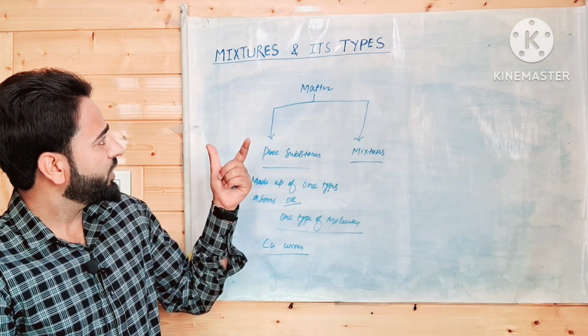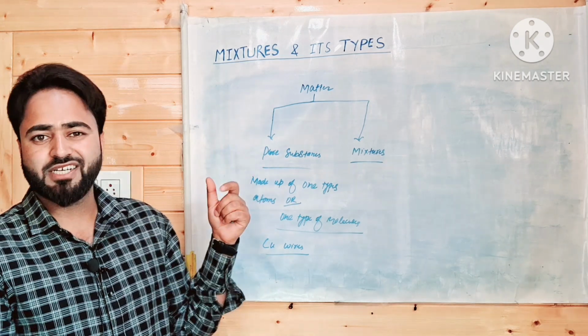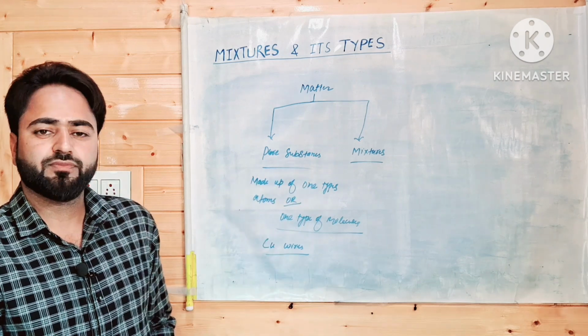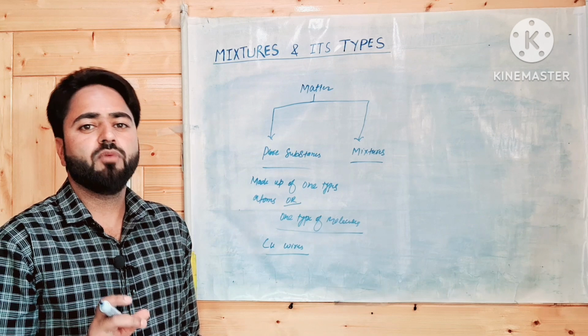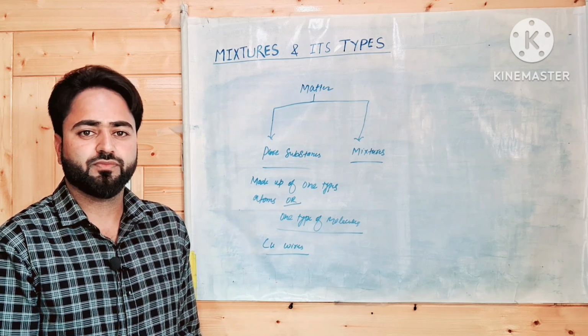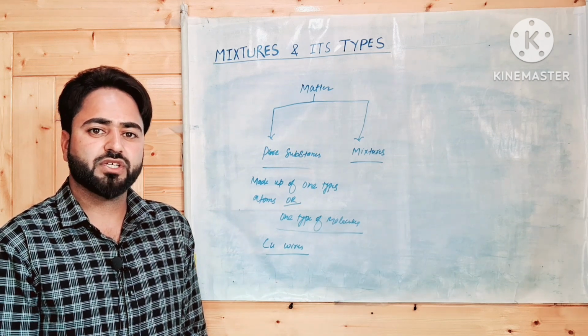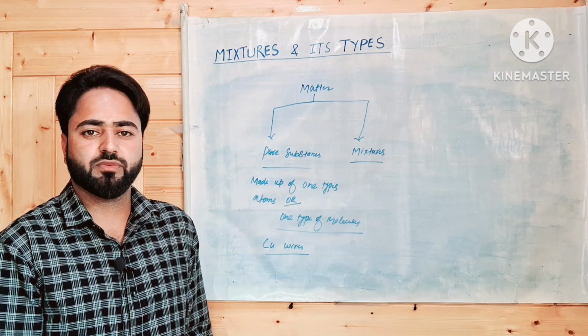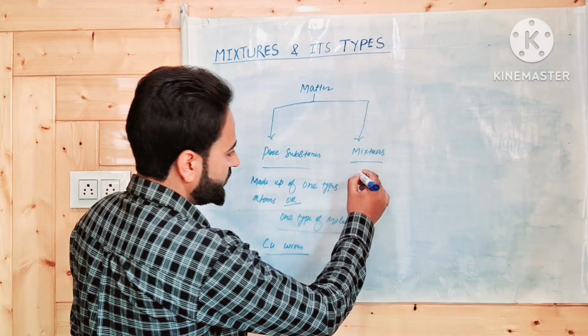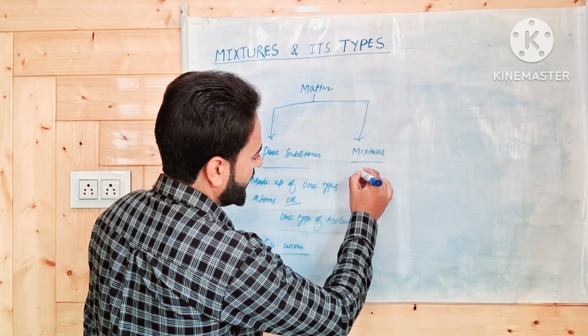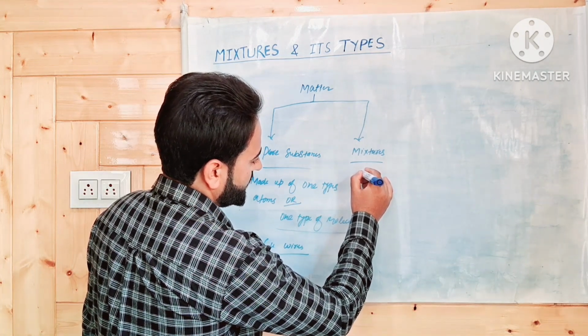Now in today's lecture we will discuss mixtures and its types. Mixtures are those substances where we have more than two pure substances. All the substances which contain two or more than two pure substances, we call them mixtures.